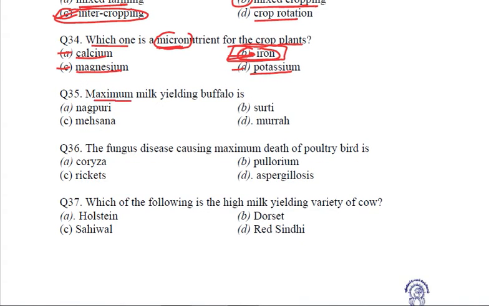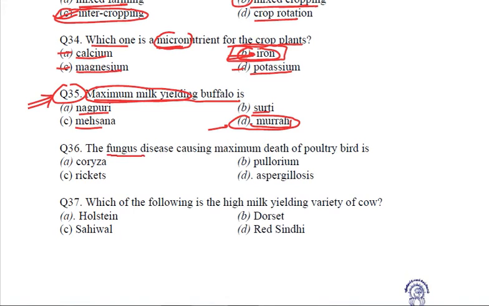Maximum milk yielding buffalo is. Is it Nagpuri or Mehsana or Surti or Murra? It is Murra. Murra is the maximum milk yielding indigenous or the Indian variety of buffalo. Others are also varieties, but when we talk about the maximum milk yield, then it is Murra. Once again, this question is worth noting down if you didn't know the answer. Clear? Let us see the next question.